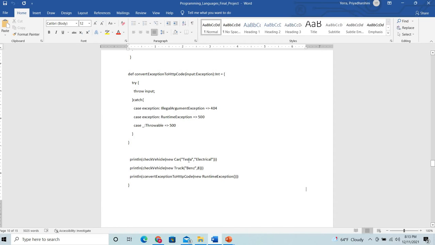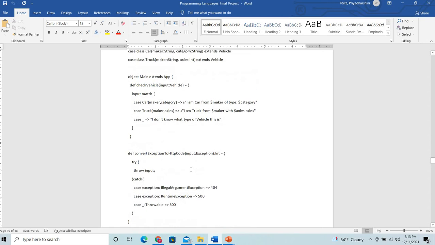Even if we give Toyota and gas, it will give the output that it is a vehicle and it is a car. And if we give check vehicle, new truck, Benz, 8, or even something else, it will recognize it as a vehicle. So it doesn't actually care about the string we pass, it only cares about the pattern we pass as the input.